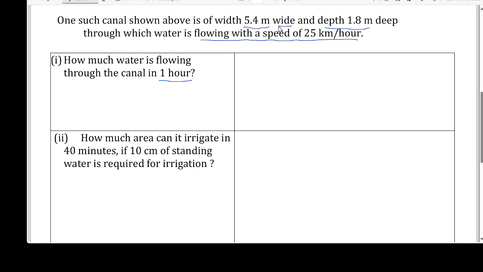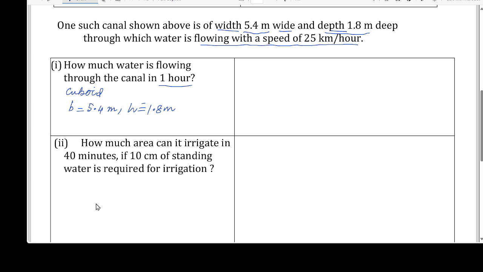Since width is given and depth is given, that means this is in the shape of a cuboid. So this is a question about a cuboid whose width, meaning breadth, is 5.4 meter and depth, meaning height, is 1.8 meter.